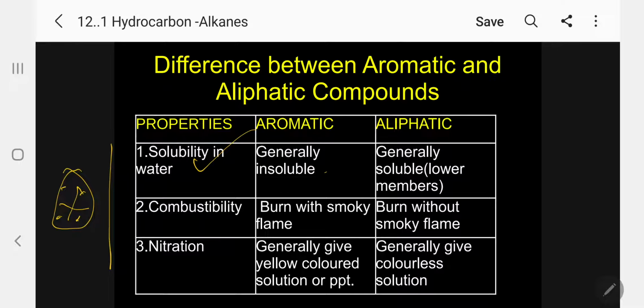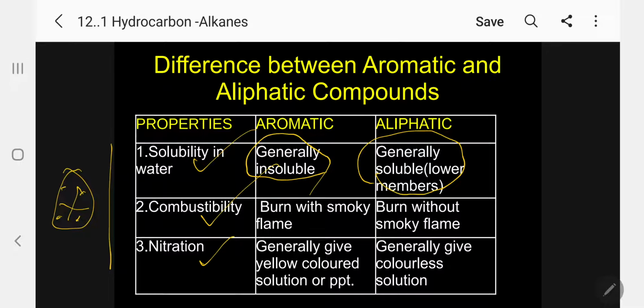Generally, aromatic compounds are insoluble in water, whereas aliphatic compounds are soluble, only lower members soluble. For example, in the case of alcohol, the first members methyl alcohol and ethyl alcohol are soluble. If you go for higher alcohols, n-butyl etc., they are insoluble. Only very few lower members are soluble. Exceptional case.